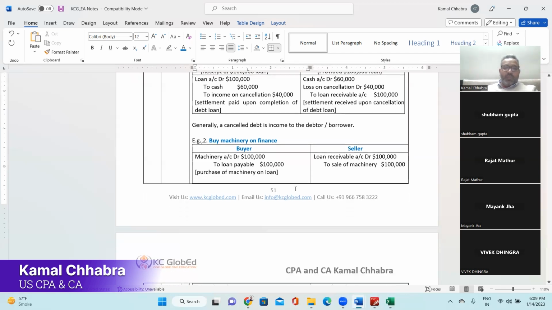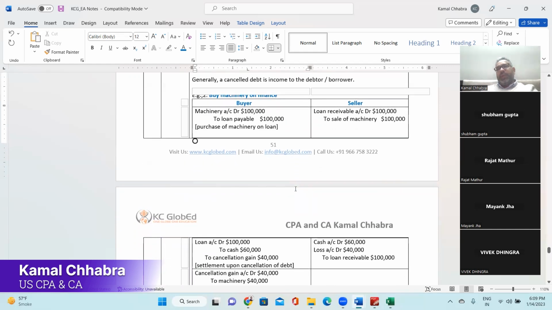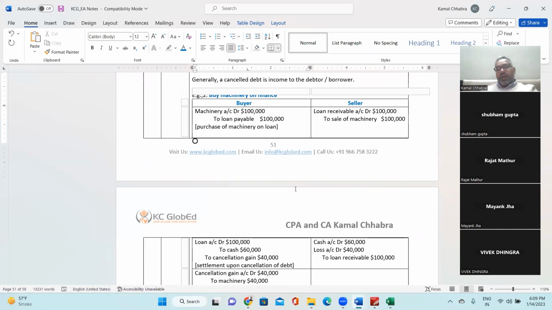And then let's assume Vivek, Sachin and Shubham have agreed to a settlement to pay $60,000 for the JCB machine, and let's keep the JCB machine with Sachin, right? So in that scenario, what exactly is happening? Has Sachin got any gain, or has Shubham got any loss?